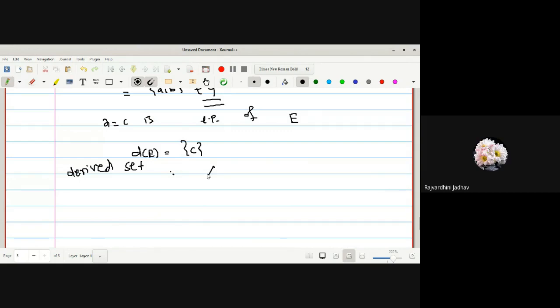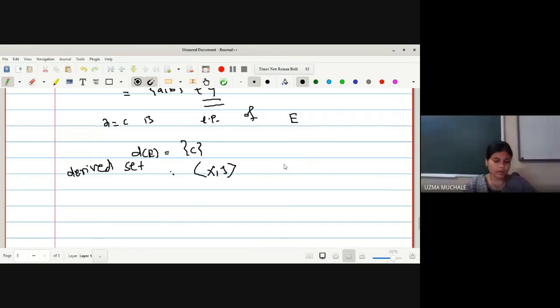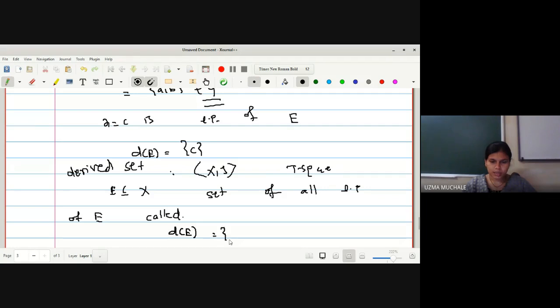In topology, wherever you write the definition, let X be a T space. Let E be any subset of X, then the set of all limit points of E is called the derived set, and it is denoted by D of E. What is D of E? It is nothing but the set of all limit points.